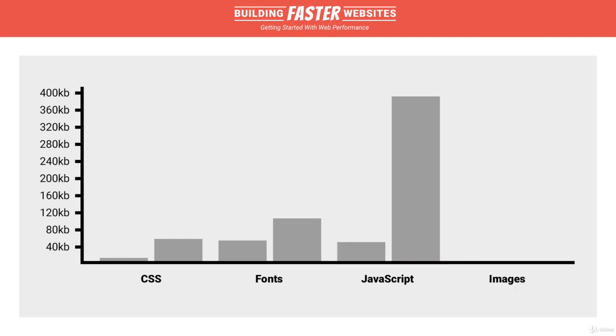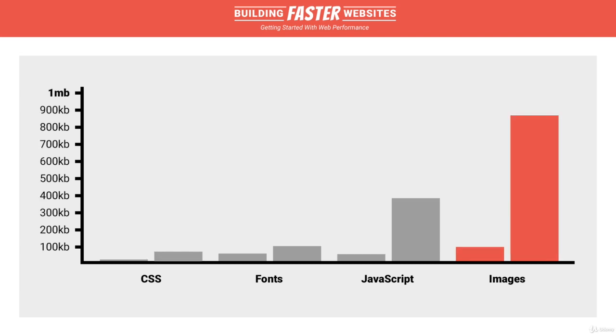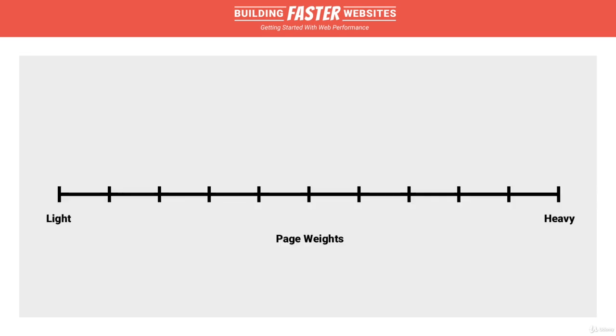Images have also grown considerably. In 2011, the median image weight on mobile was around 100 kilobytes. Now, in 2020, it's not far from a megabyte, sitting at around 875 kilobytes, a massive 775% increase. And remember, these figures only represent the medians.